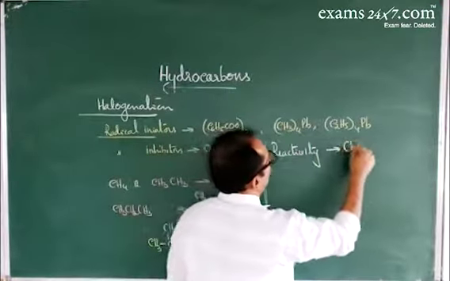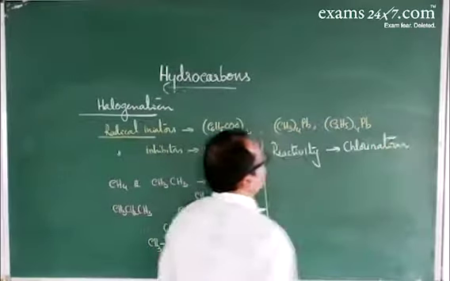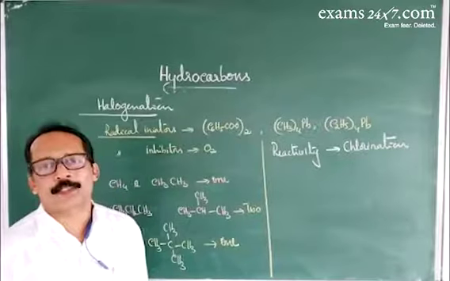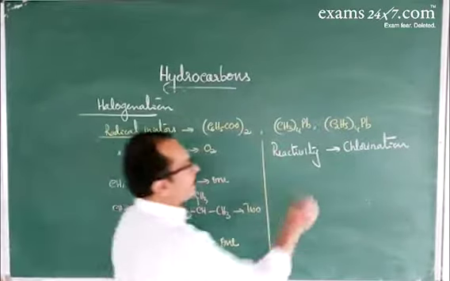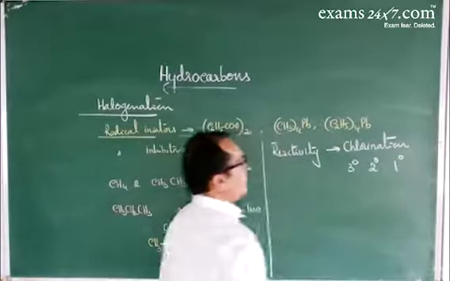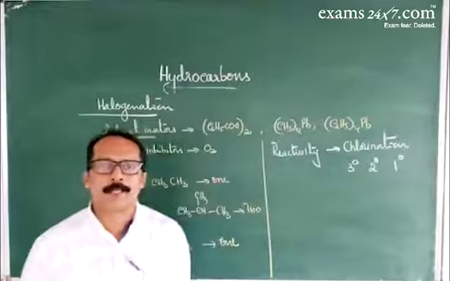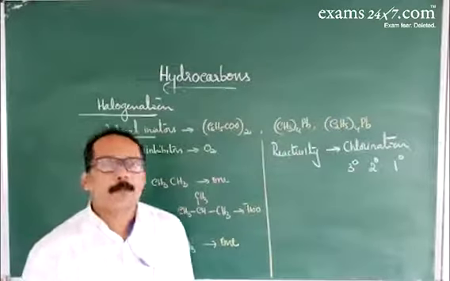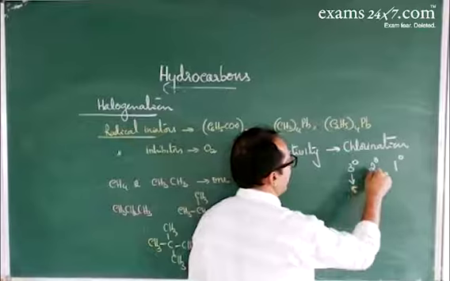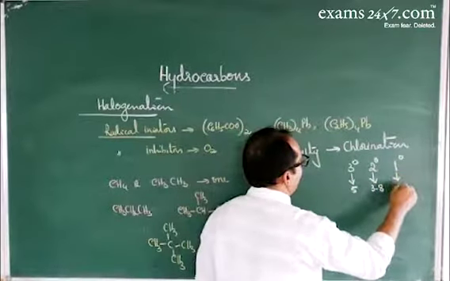So during chlorination in presence of sunlight at very low temperature, consider the tertiary, secondary and primary hydrogens. Among the hydrogens, tertiary hydrogen is more reactive than secondary, and secondary more than primary. About the reactivity in chlorination, the tertiary value is taken as 5, secondary is taken as 3.8, primary is taken as 1.